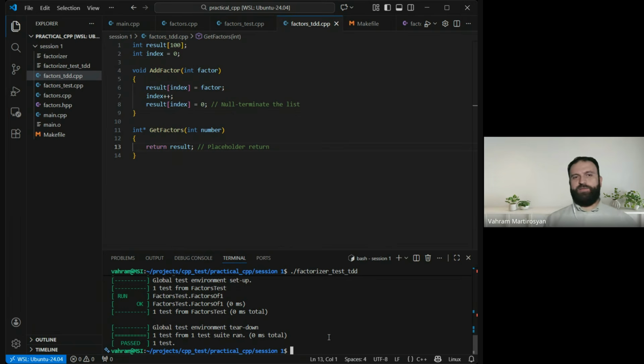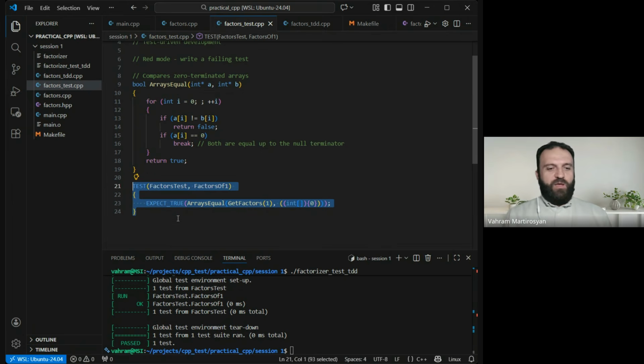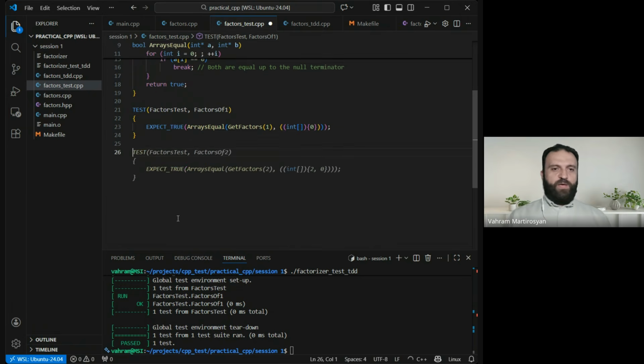Ta-dam, pass. So, yeah, we did a couple of hand tricks and got it passed. Looks like we didn't actually implement anything. Yes, we didn't, because there are actually no factors of 1, so why bother? Okay, let's move on.